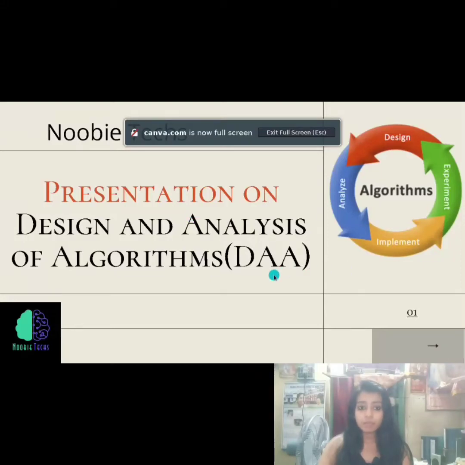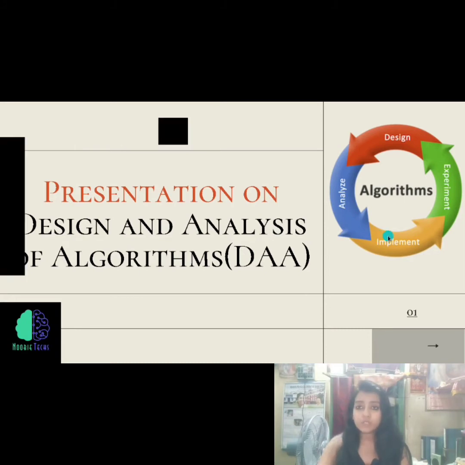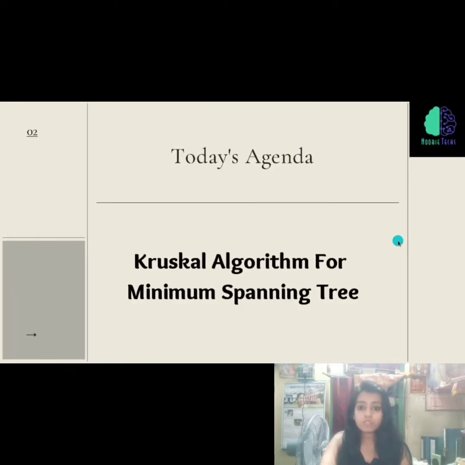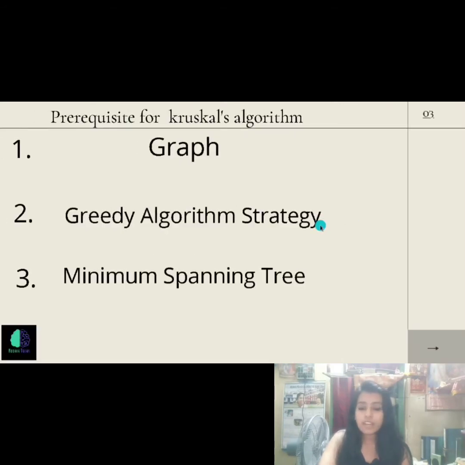Today's topic, I am going to discuss minimal spanning tree for Kruskal's algorithm. Before going into the main topic, we must know about graph, greedy algorithm strategy and minimum spanning tree. As Kruskal's algorithm follows minimum spanning tree, we must know about it, and it follows a greedy algorithm strategy and it's a graph. So let's first know about what is spanning tree.